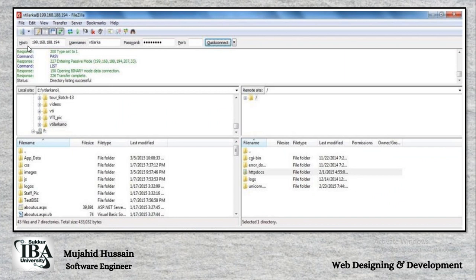Now you can see at the very top, the host, where you give your IP, then the username, whatever username you set when you were hosting the website, then enter the password, and the port number 21, which is the default, and then click on quick connect, and your FTP connection will be established.